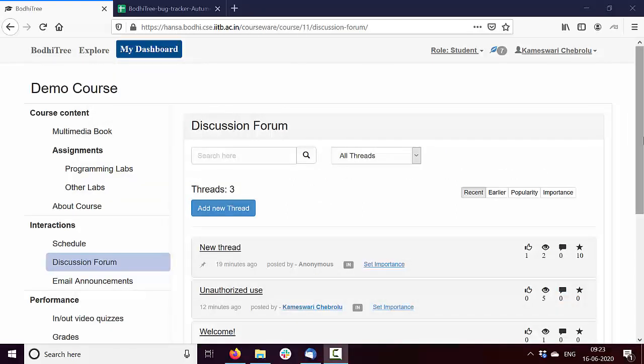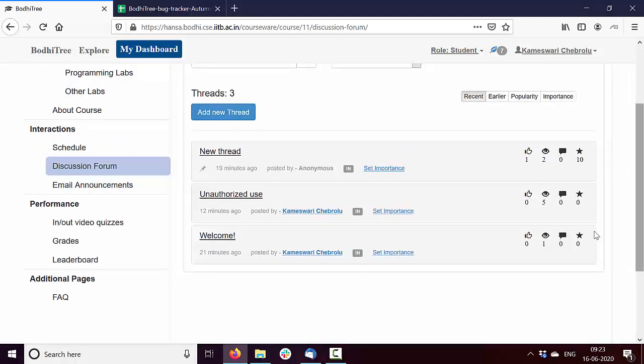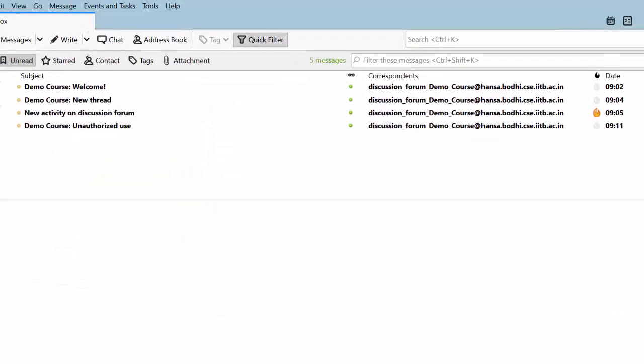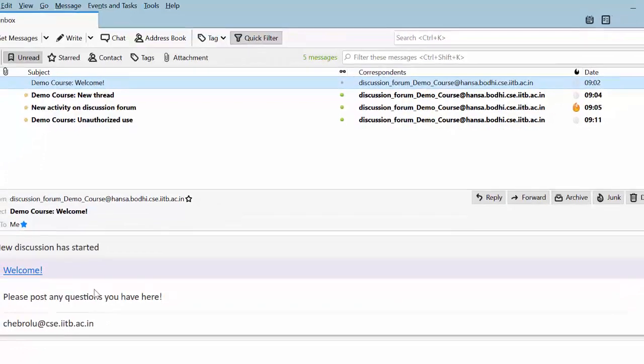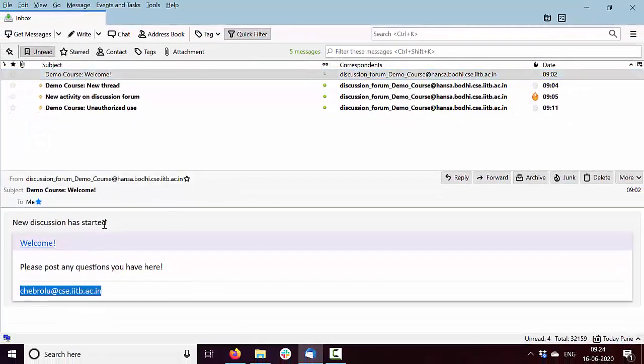Yet another useful feature related to the discussion forum is email support. Remember, I have posted many of these threads, and I'll show you that for each post I have received an email. I've started a new thread called welcome. I got an email and it is saying new discussion has started. That means this is a new thread, and it also tells from which course this has come. This is a demo course, and on which server, which is the Hansa server.